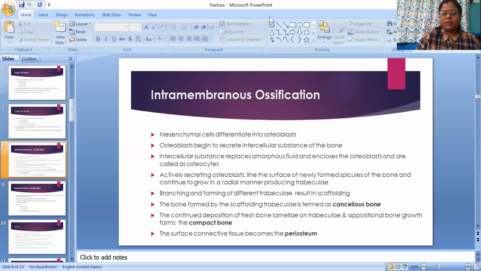Branching and forming a network, the trabeculae result in scaffolding. The bone formed by scaffolding trabeculae is formed as cancellous bone. So here my advice, you should also consult a book regarding anatomy of bone.